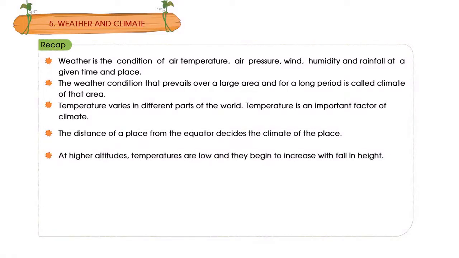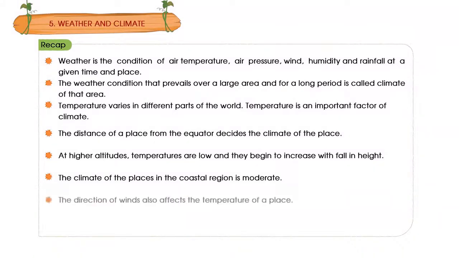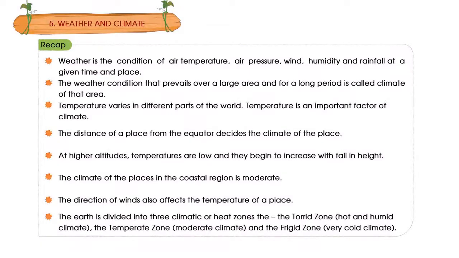At higher altitudes, temperatures are low and they begin to increase with fall in height. The climate of the places in the coastal region is moderate. The direction of winds also affects the temperature of a place. The earth is divided into three climatic or heat zones: the torrid zone, hot and humid climate; the temperate zone, moderate climate; and the frigid zone, very cold climate.